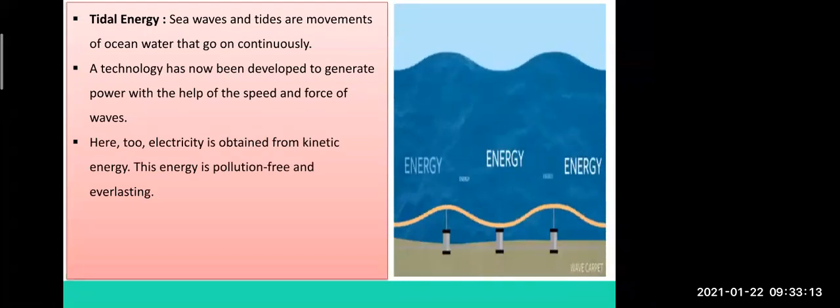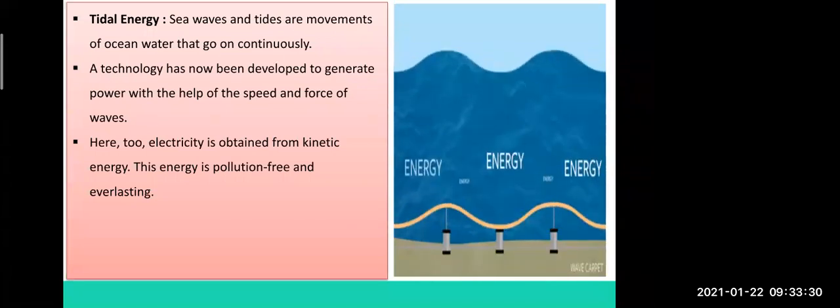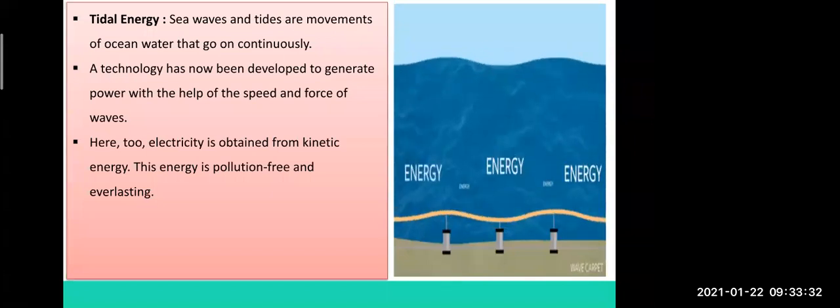Here too, electricity is obtained from kinetic energy. This energy is pollution free and everlasting. See, here the electricity is being produced with the help of the water without any burning, so it is pollution free. And here also kinetic energy is used, like water in a motion state. So kinetic energy is converted into electrical energy.